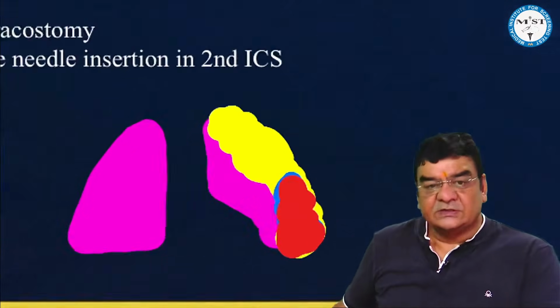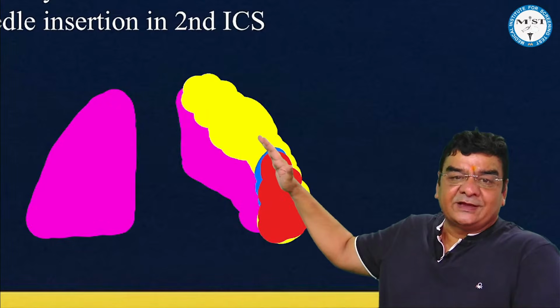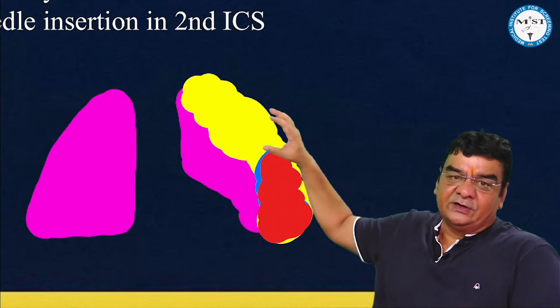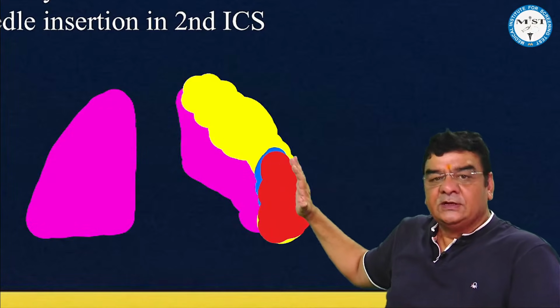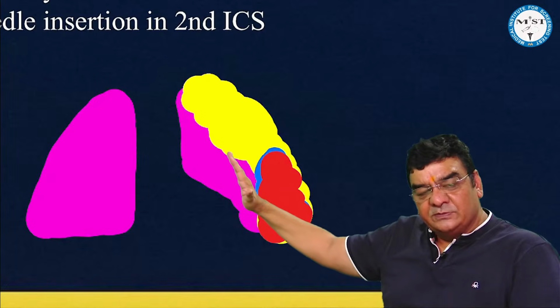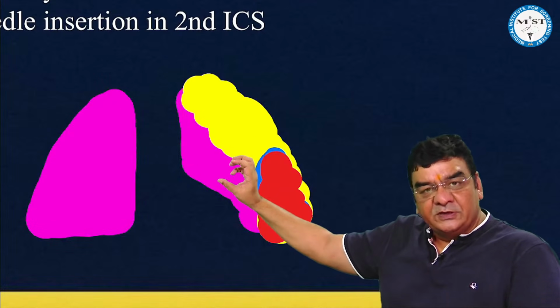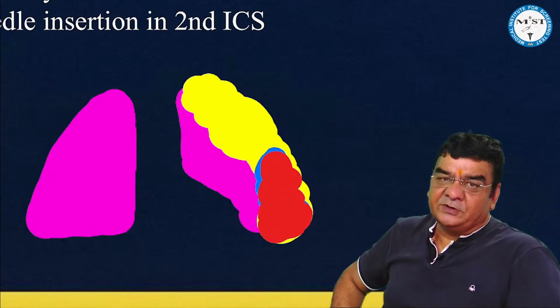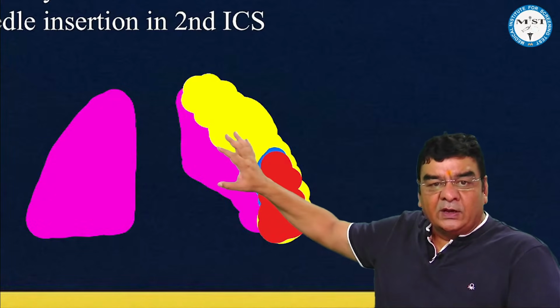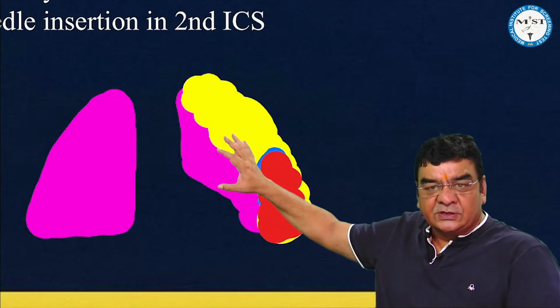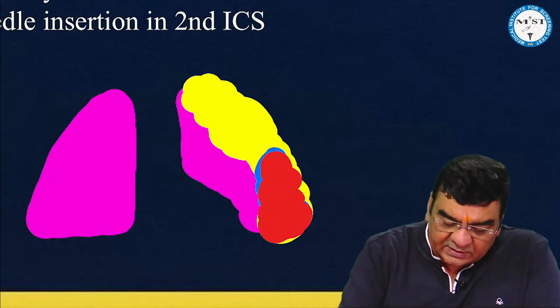Now, whenever there is any collection in the pleural cavity, whether it is pneumothorax or hydrothorax or hemothorax, this is going to put pressure on the ipsilateral lung, because of which the patient can have some difficulty in breathing or dyspnea. Now, if only one lung is under pressure, then what happens, beta?